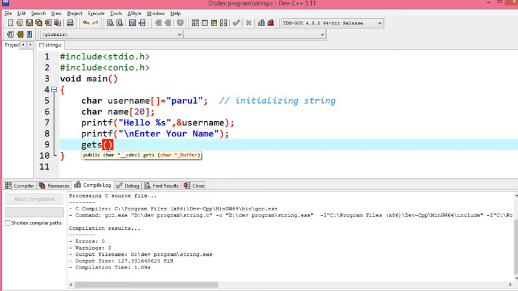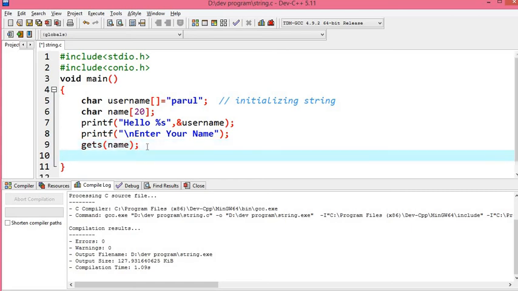Whenever you use this method, you just need to pass the name of the array in which you want to store your string. So I want to store in name. It is just like the scanf function. Whatever the user enters will be stored in this name array. Now if I want to print it out using the puts method, I can use it like this, puts. Very simple.